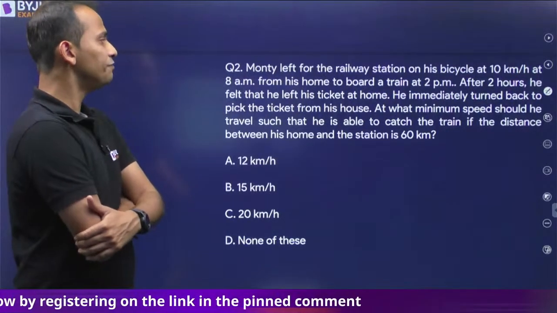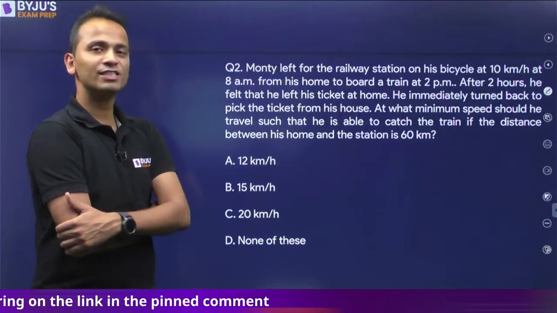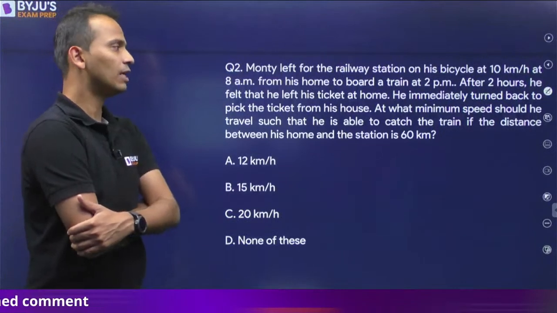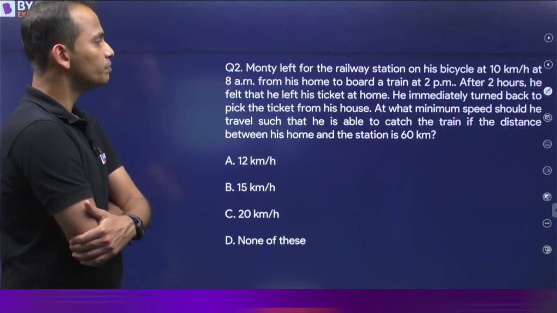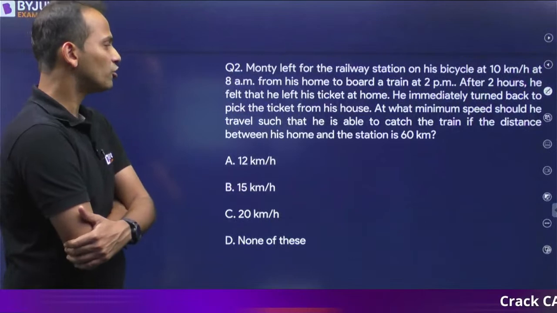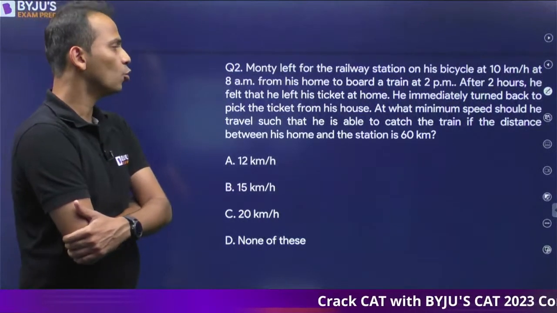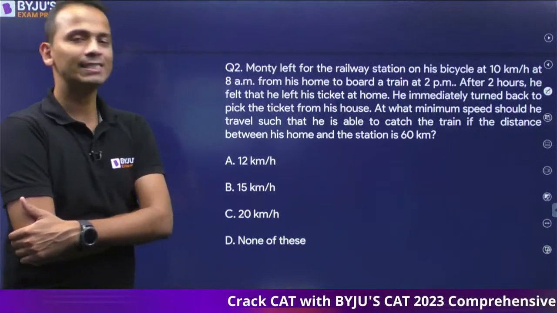After 2 hours, he felt that he left his ticket at home. He immediately turned back to pick the ticket from his house. At what minimum speed should he travel such that he is able to catch the train if the distance between his home and the station is 60 kilometers?